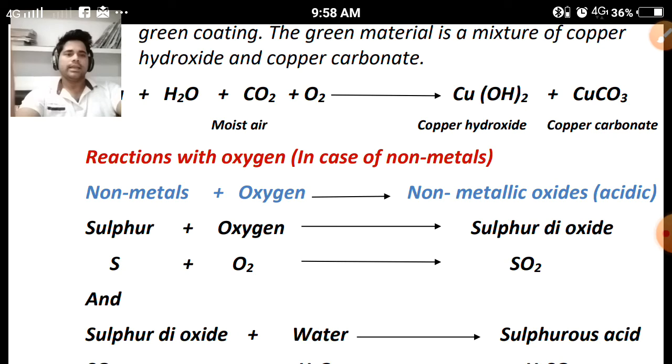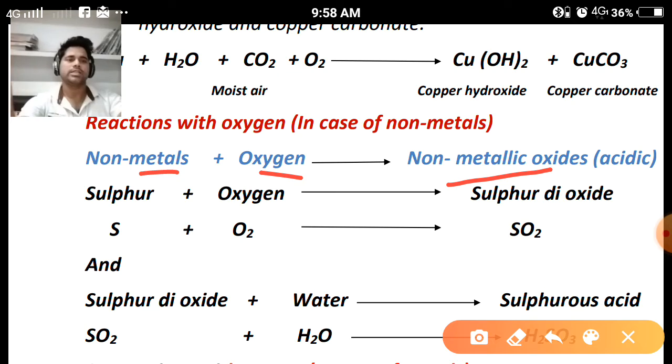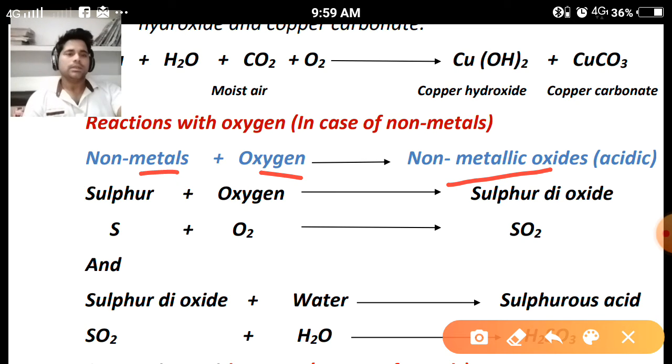Reactions with oxygen in case of non-metals. What happens when non-metals react with oxygen? Non-metals react with oxygen to form non-metallic oxides, and the nature of non-metallic oxides is the reverse of metallic oxides: they show acidic nature. A similar property we can identify by using any type of indicator.